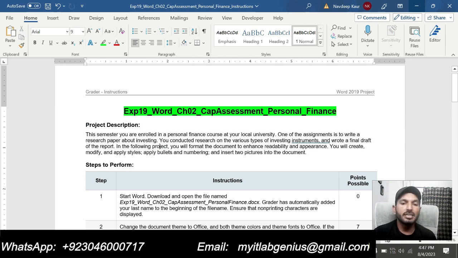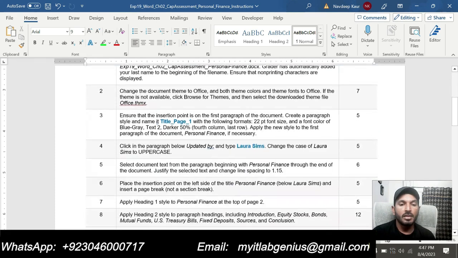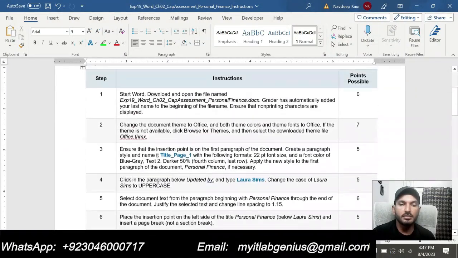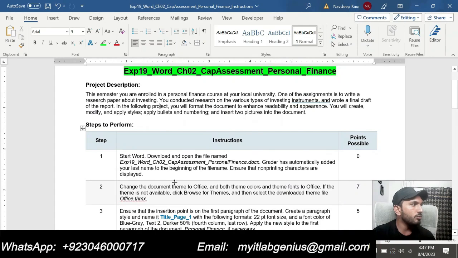Please go through it so that you can get an idea about the assignment. Basically this project description has nothing to do with the steps, but when you read it you will get an idea about the assignment. But I will start the assignment from step 1 and end at 18. So the total steps in this assignment are 18 and we are supposed to solve those 18 steps.